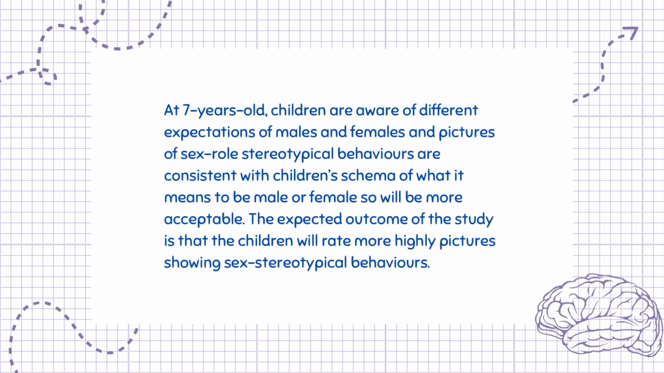At 7 years old, children are aware of different expectations of males and females, and pictures of sex role stereotypical behaviors are consistent with children's schema of what it means to be male or female, so will be more acceptable. The expected outcome of the study is that the children will rate more highly pictures showing sex stereotypical behaviors.